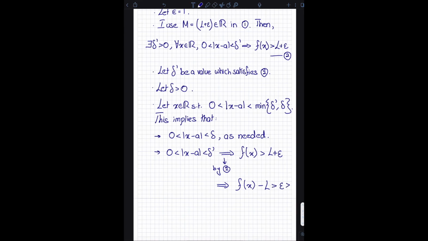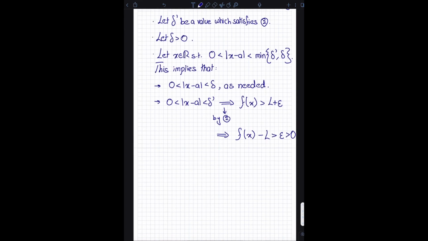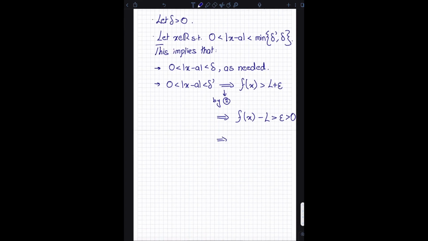But we know epsilon is greater than 0 because epsilon was 1, so it has to be greater than 0. And that implies that the absolute value of f of x minus L is greater than epsilon as needed.